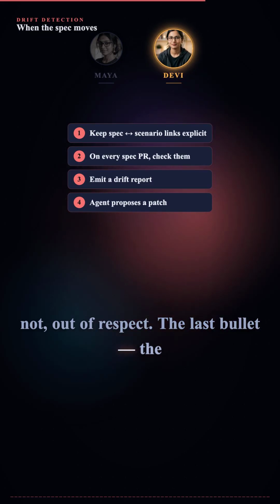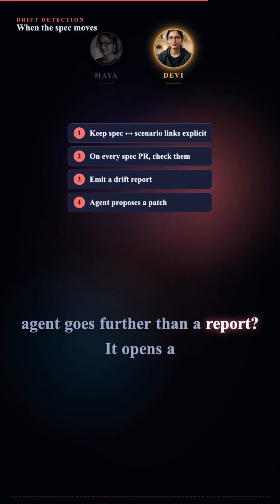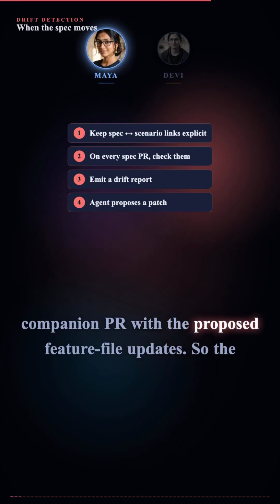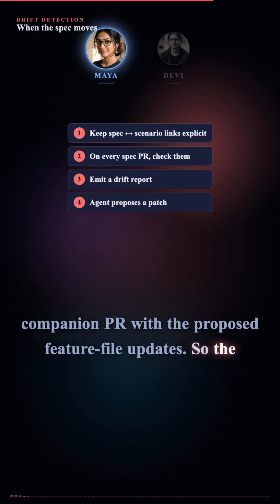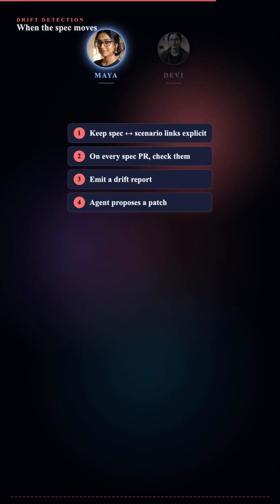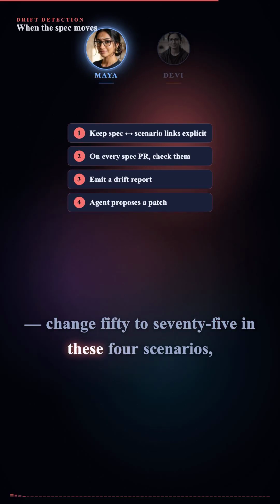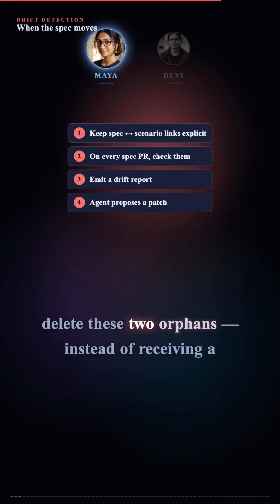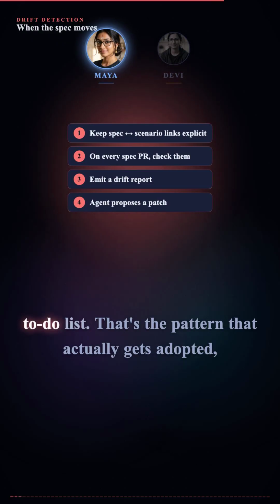The last bullet. The agent goes further than a report? It opens a companion PR with the proposed feature file updates. So the human reviews a concrete diff. Change 50 to 75 in these 4 scenarios. Delete these 2 orphans, instead of receiving a to-do list.